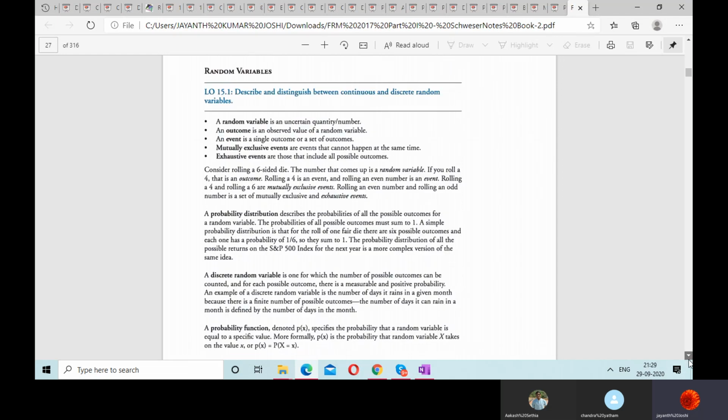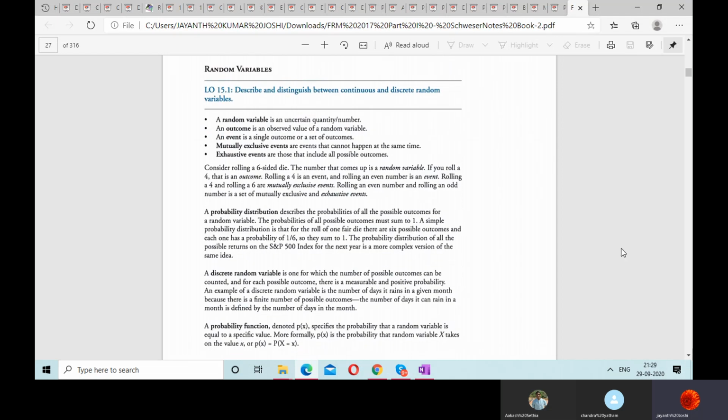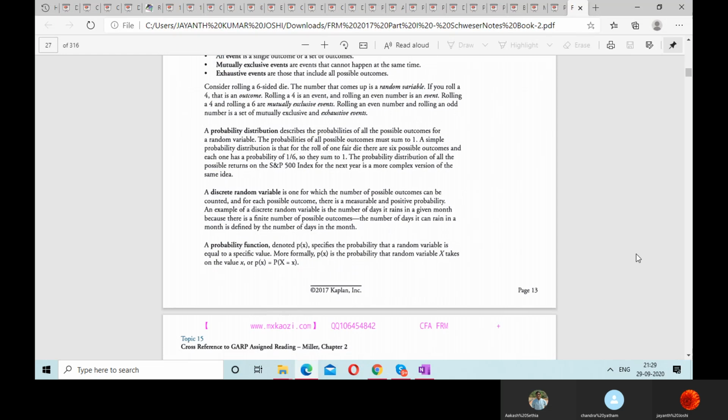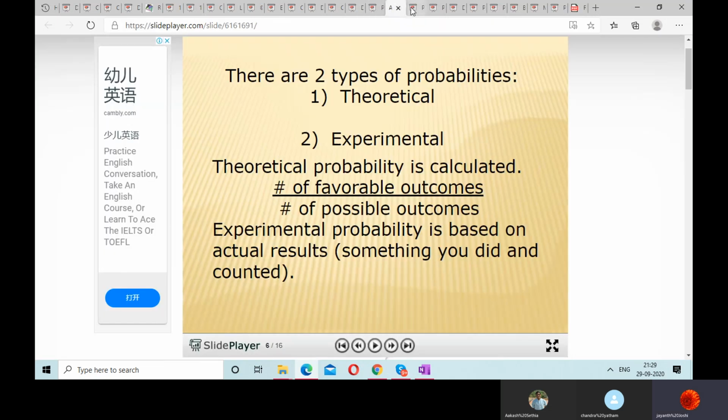Okay. So let's see a dice. The number that comes up is a random variable. If you throw a die, if 4 comes, that's a random variable. If you throw a die, if 6 comes, that's a random variable. Okay. What is a probability distribution? Now let's see an example for a probability distribution.